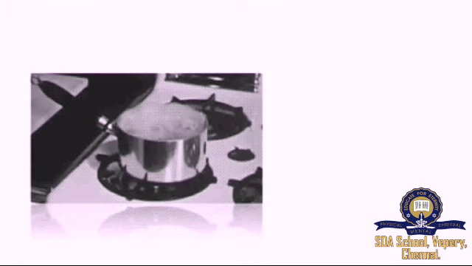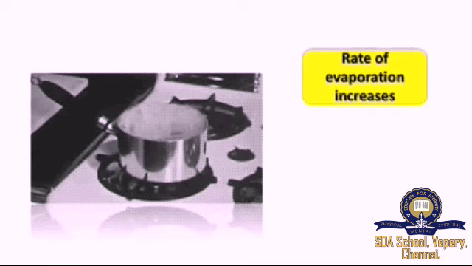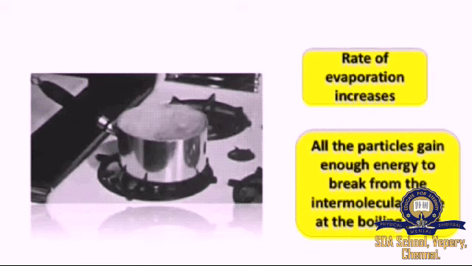When does boiling happen? How does boiling happen? When the heat energy is supplied more and more, the rate of evaporation increases. In evaporation, not all the particles will have the energy to escape. Only the particles on the surface will have the energy to escape. But when the heat energy is supplied more and more, when the temperature is increased, all the particles will gain enough energy to break away from the intermolecular force. And that point is called the boiling point. Right? Now, the liquid state will be converted into gas.